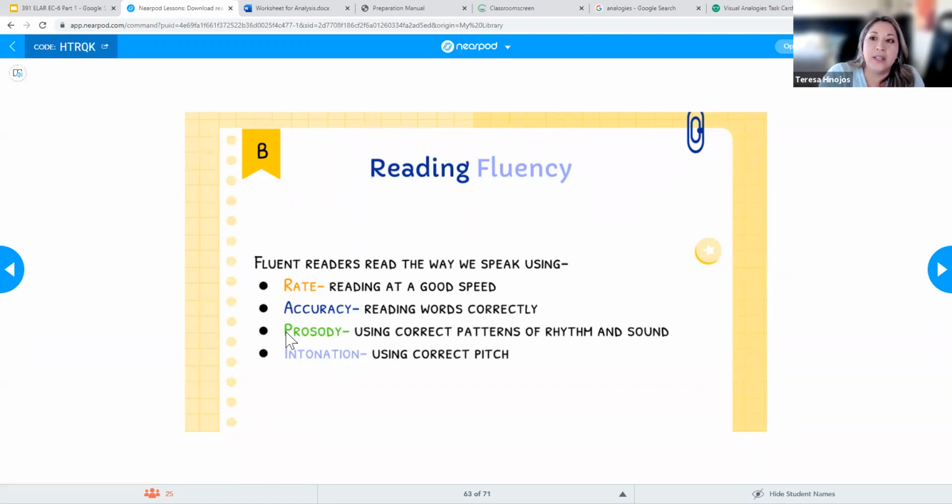In other words, they're not reading like a robot. And they've also got to have that correct intonation, right? Which is using that correct pitch. So if you don't know what any of these words are, make sure you jot them down so that you do understand what those are. Because I have seen them on practice questions where they'll mention if a student isn't using correct prosody or correct intonation.